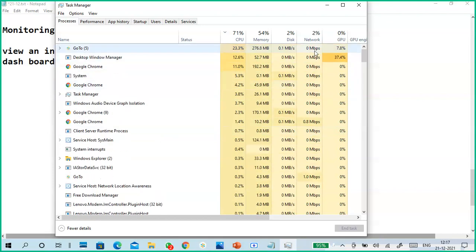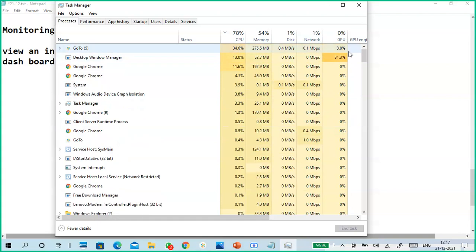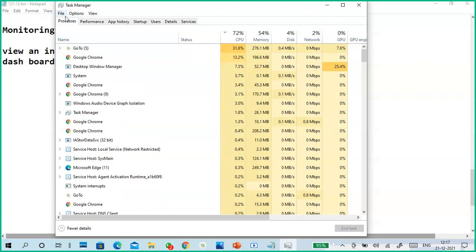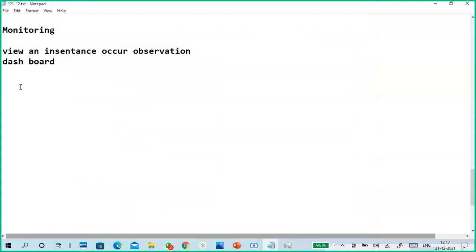When you look at network, you can find it here. GPU, like this. So this is the process. So what to monitor? Process. For each process, how much CPU percent is being utilized, how much memory. Memory means RAM, and the disk, network.